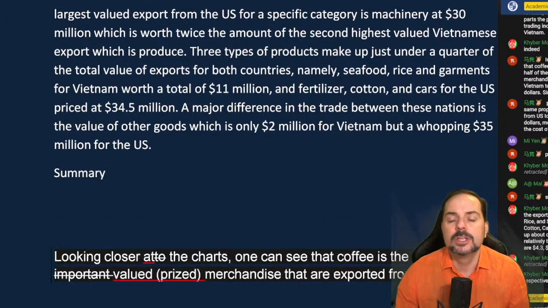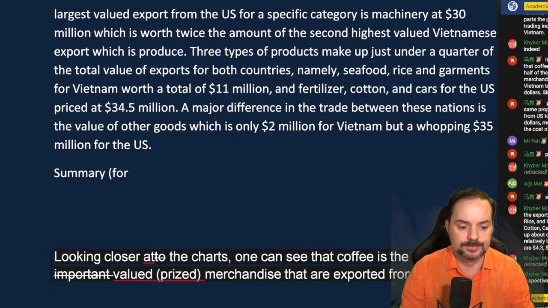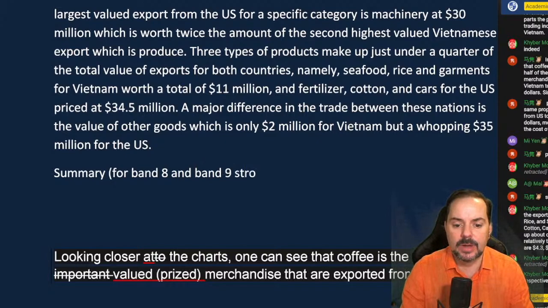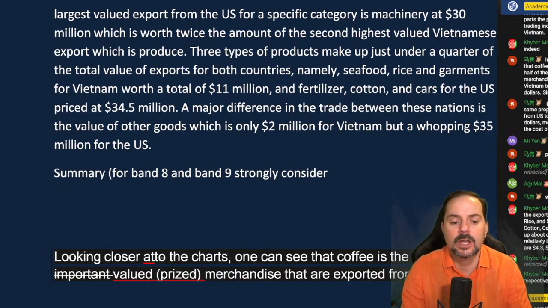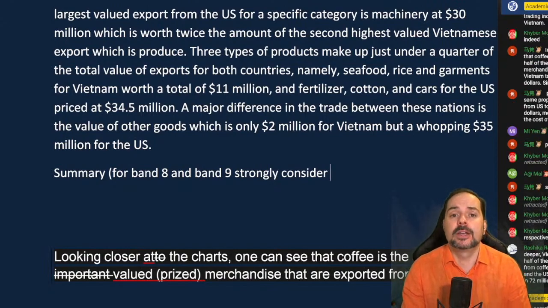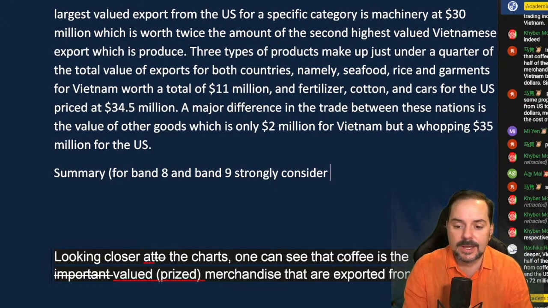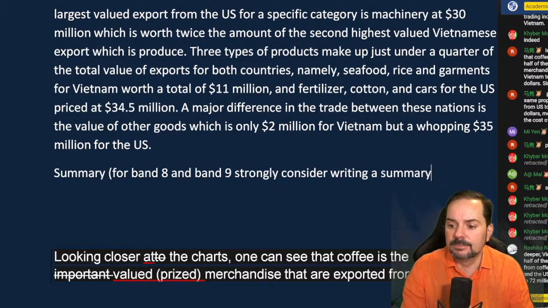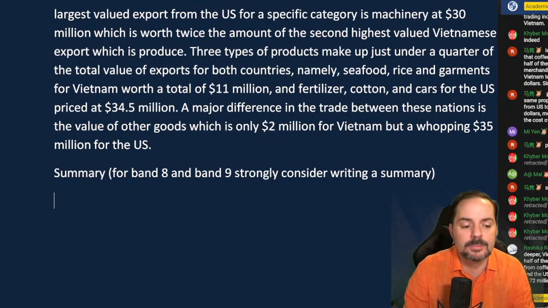Okay, nice and quick. So again, students, for Band 8 and Band 9, strongly consider writing a summary. Even if you hear people say, oh, you don't need a summary. For Band 8 and Band 9, you should consider it. A good expository essay does have a summary. If you ask an English teacher, an English professor, they will tell you that good expository essays do have a summary. It's some kind of a takeaway information, okay? So do consider writing a summary. All right. And simply just start it as in summary.